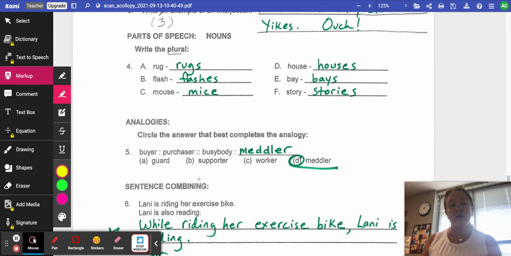Moving on, buyer is to purchaser as busybody is to meddler. If you weren't familiar with some of these words, I hope you looked them up. Someone who's a busybody likes to get in the middle of everything, and that's someone who meddles. So when you buy, you purchase. When you're a busybody, you're a meddler.